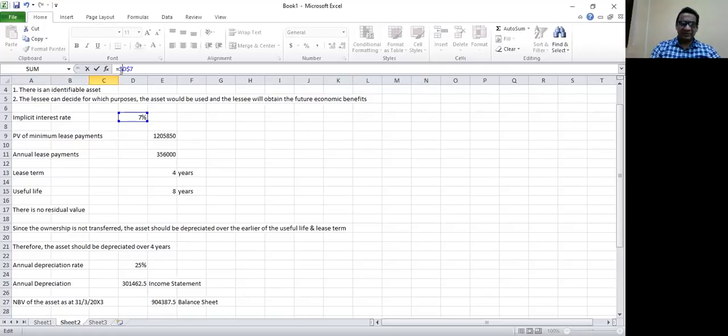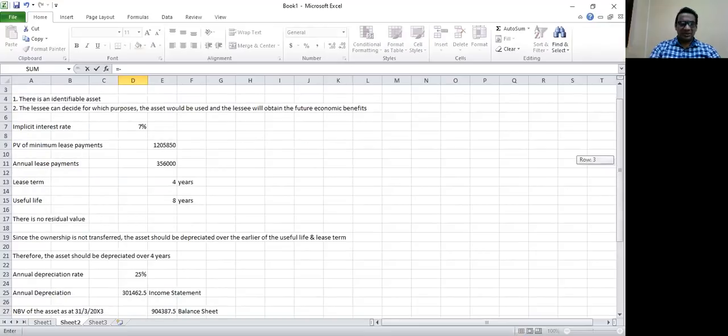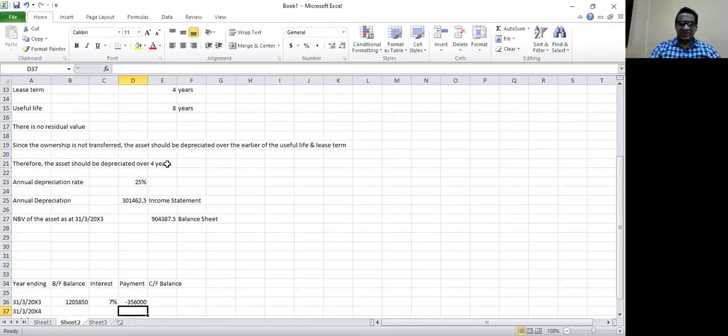That's a fixed rate, 7%. Payment is 356,000. And now we can calculate the carried forward balance. That is, for the initial liability, I need to calculate here the interest value.